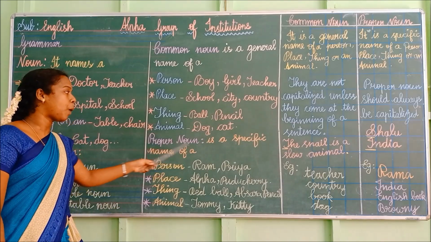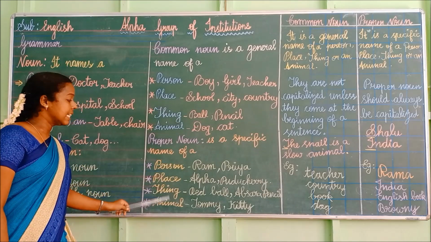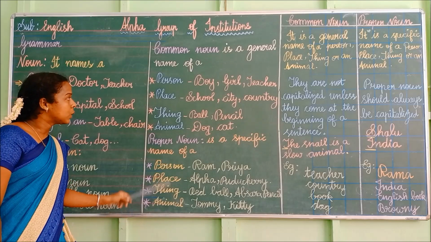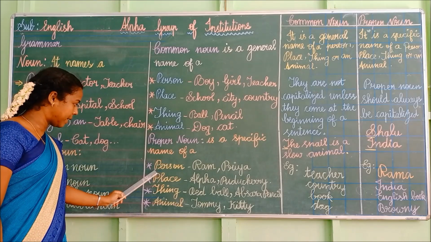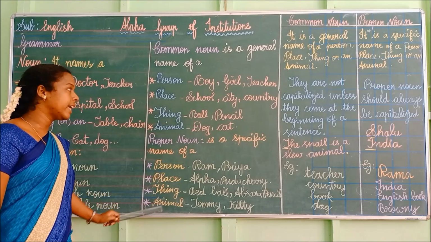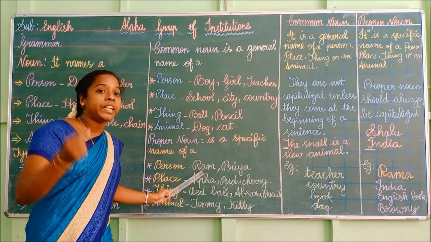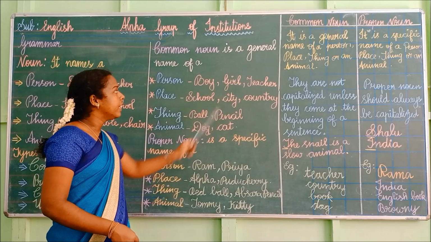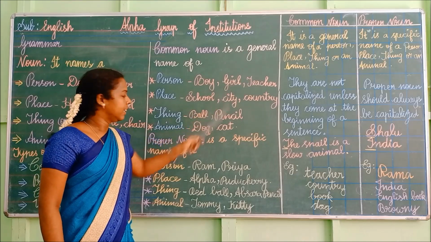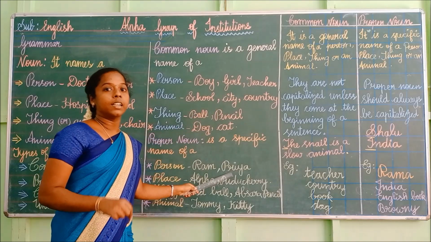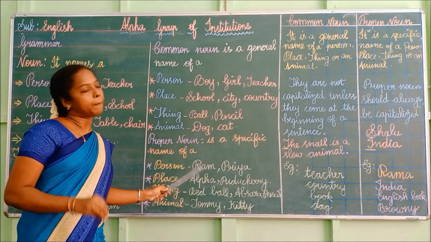On the other side, proper noun. Proper noun is a specific name of a person, place, thing or an animal. So common noun is a general name. Proper noun is a specific name of a person, place, thing or an animal. See here, I am generally telling a boy. Here I am specifically telling a boy named Ram. Here I am commonly or generally telling girl. Here I am specifically telling a girl named Priya. So proper noun is a specific name of a person.